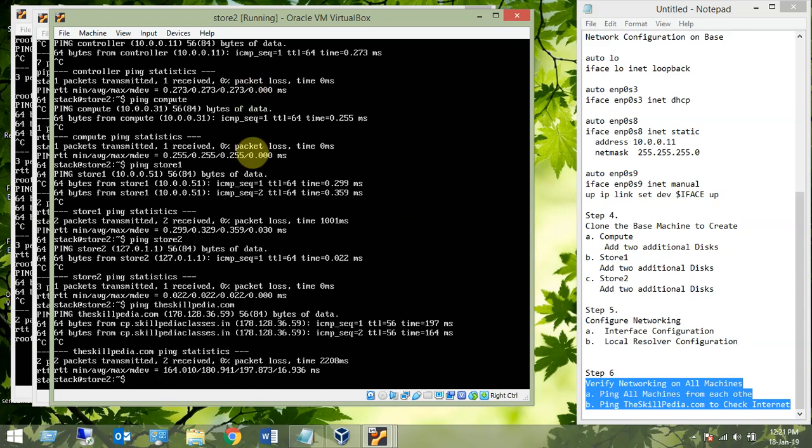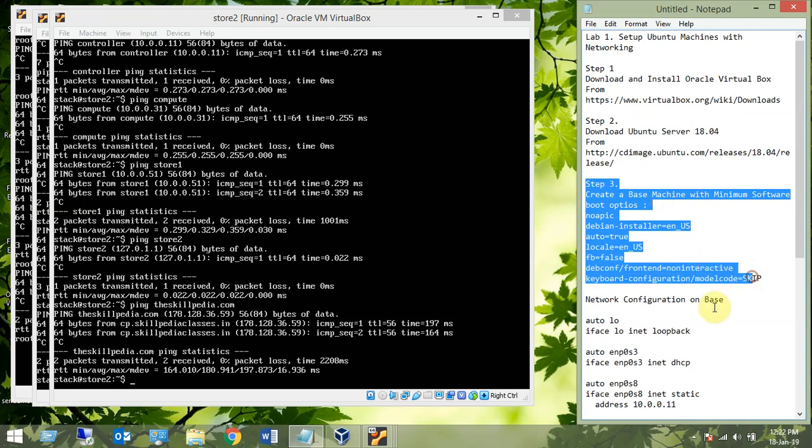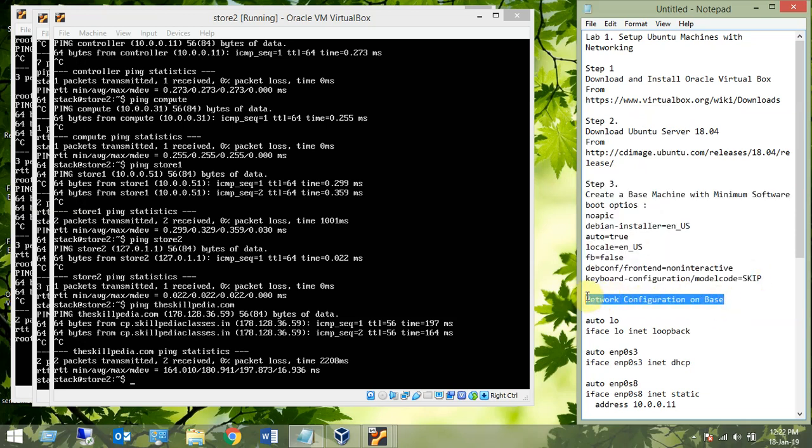Yes. So friends, what we have done in this lab, look at this. This lab was aimed at setting up Ubuntu machines with networking. So we downloaded Oracle VirtualBox from this website. Then step 2, we downloaded Ubuntu server from this location. Step 3, we created the base machine with these boot options, and we configured network on the main machine.